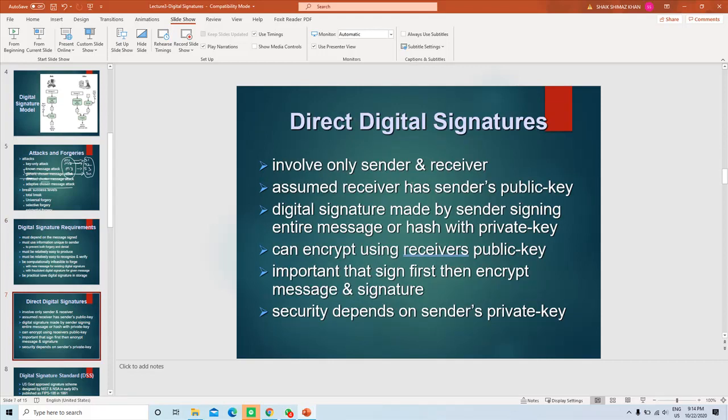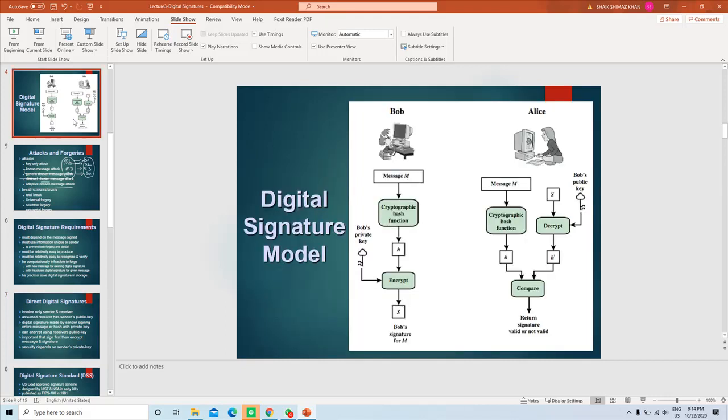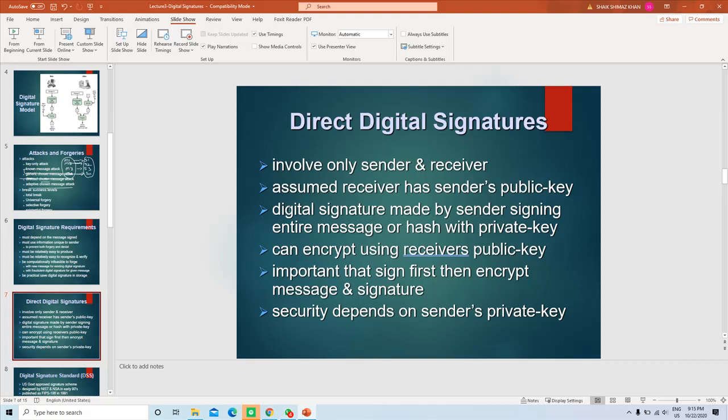So it involves only sender and receiver. It is assumed the receiver has the sender's public key. So Bob has a key pair, public and private. The private key Bob has to keep very secret. Bob should not give it to others, whereas Bob shares the public key with Alice. So the second point, assume the receiver knows the sender's public key, of course.